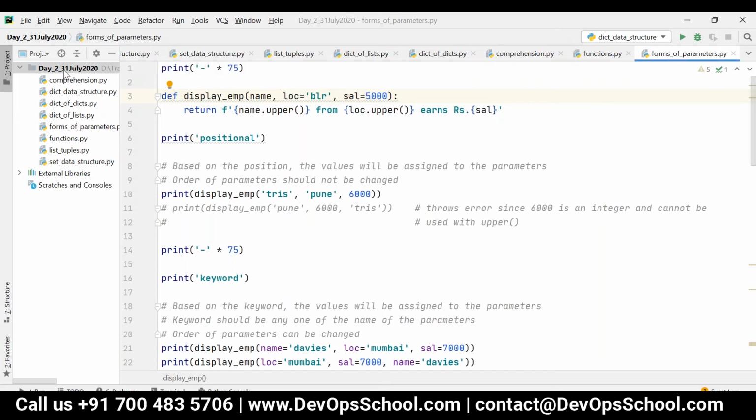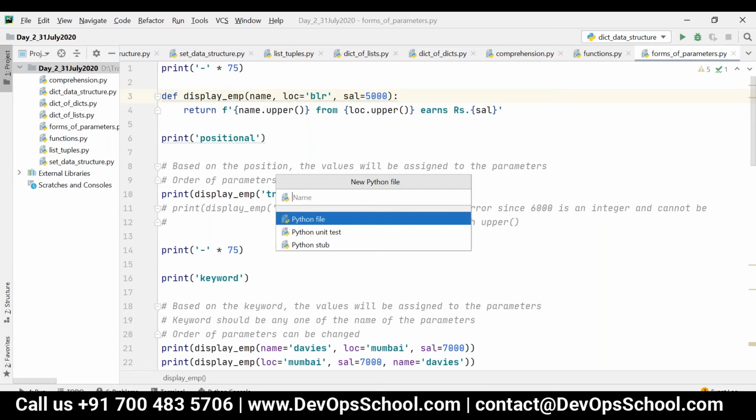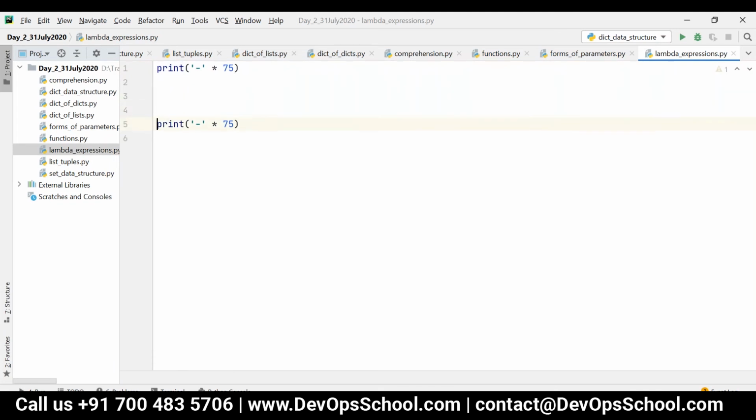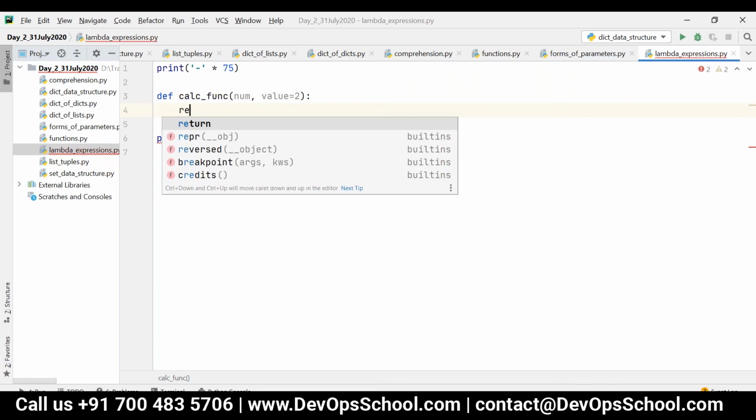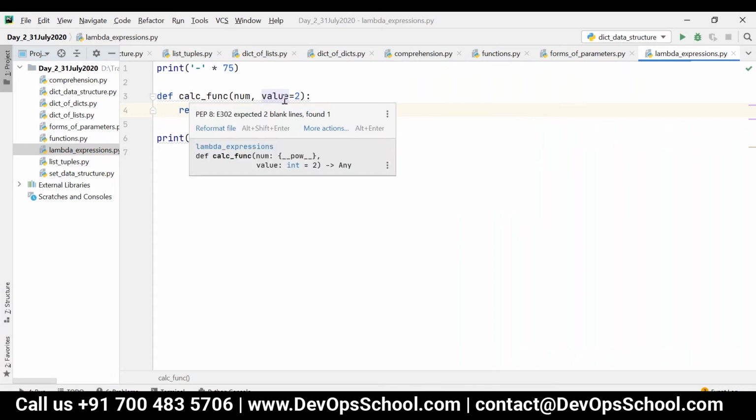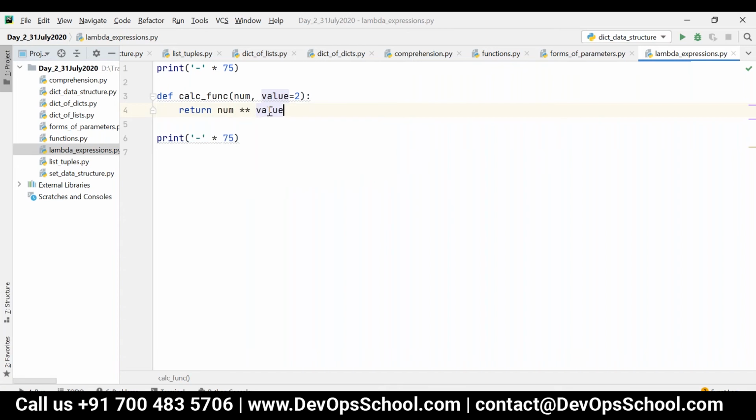Okay, so next we are going to see lambda expressions. Consider I have one proper function. So let's write def calc underscore func, and then num comma value is equal to 2, and then return num star value. Okay, def calc function num comma value is equal to 2, and then return num star value.